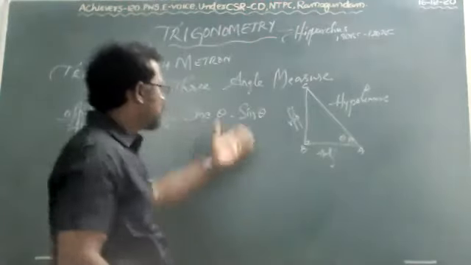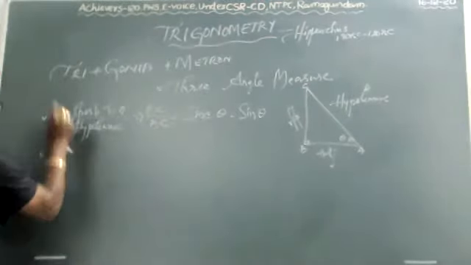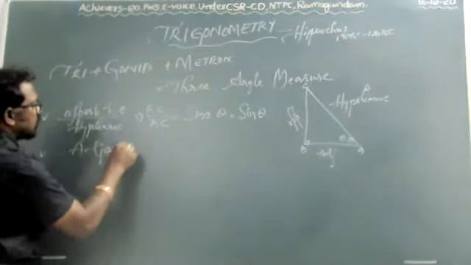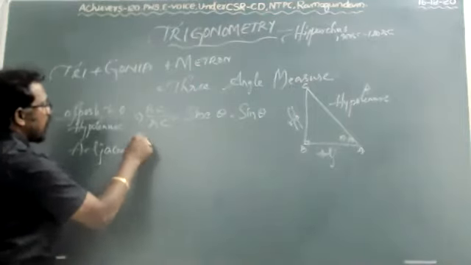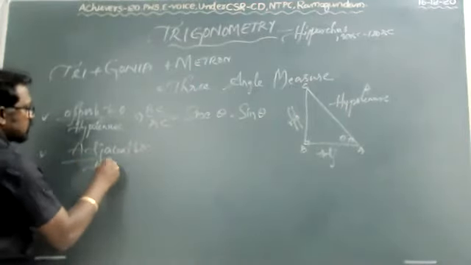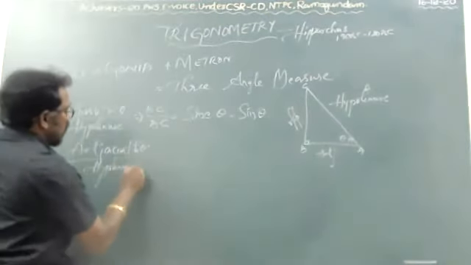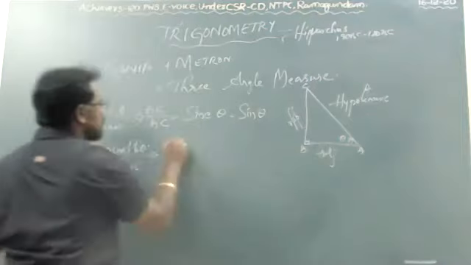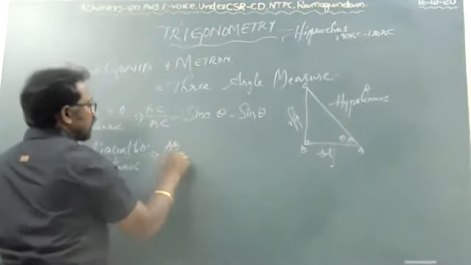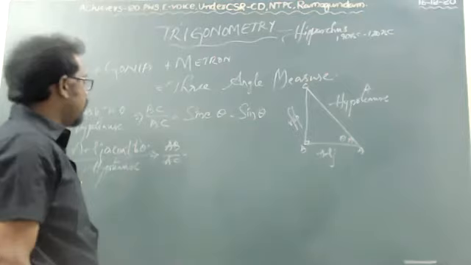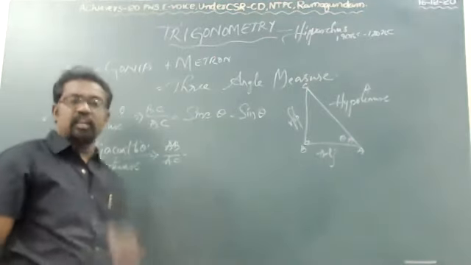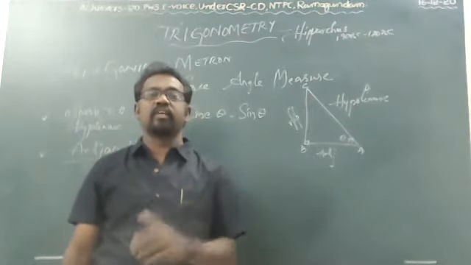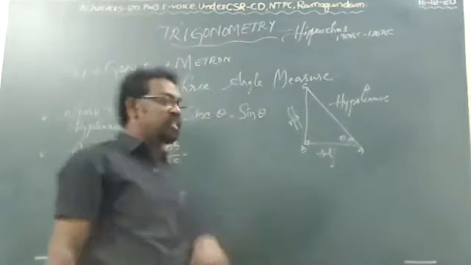So this is one of the ratios. Similarly, one more ratio we will see: adjacent to theta by hypotenuse. The adjacent is AB, so it is AB by AC. For this ratio, Mr. Hipparchus has given the name cosine theta.